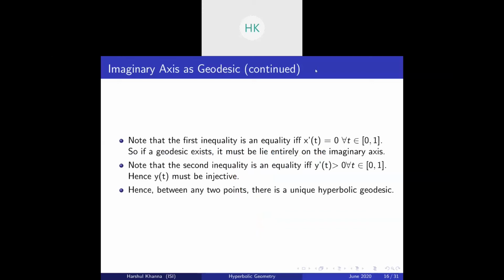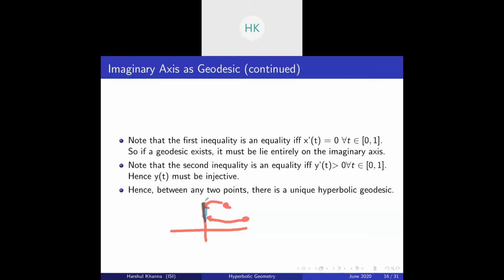But now the same follows for any 2 points on the hyperbolic upper half plane. Suppose this is your upper half plane, you have any 2 points z and w, you map this here and this here to the imaginary axis. You get, let me use a different color, this particular curve. So this is your curve between the imaginary points.